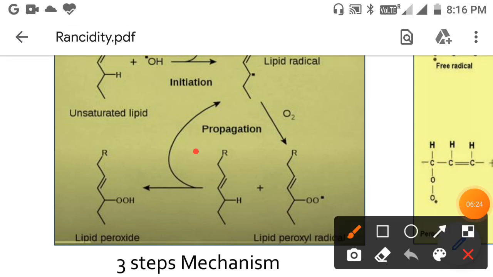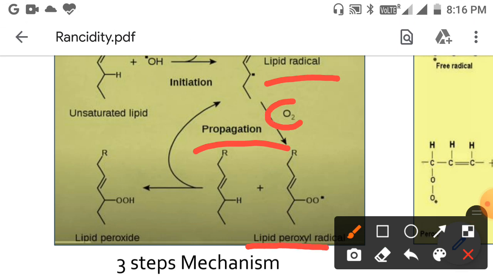The second step is the propagation step, in which the lipid radical which is formed in the chain initiation step can result in the formation of lipid peroxyl radical due to the addition of oxygen. Both oxygen atoms will add here and result in lipid peroxyl radical, and when this lipid peroxyl radical reacts with another molecule of unsaturated lipid, it results in lipid peroxide formation and another lipid radical formation. This is the chain propagation step, which is repeated again and again.